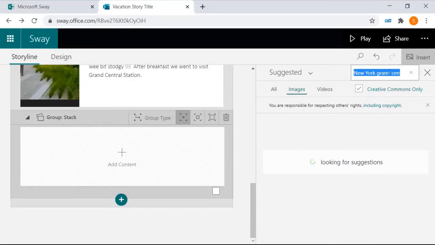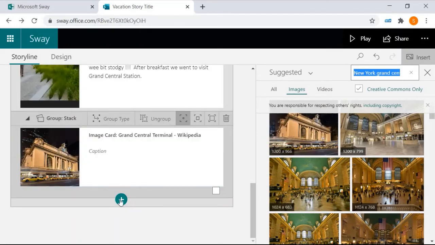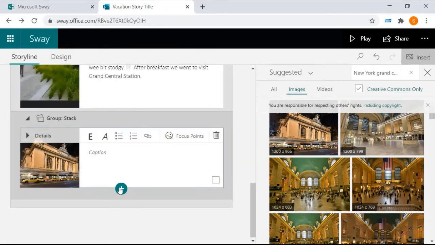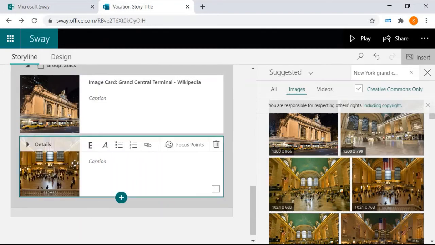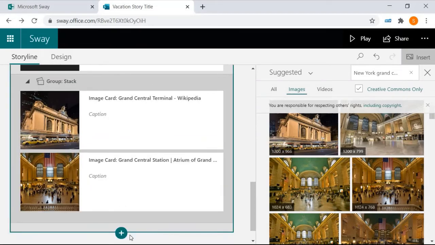So I typed in New York Grand Central Station. There we go. That is Grand Central Station. So I'm going to pop some of these pictures in here. Now, let's have a wee think, because this bit always confuses me. There we go, another picture there. Now, there's that grey border again. It means this is all grouped together in one big thing. And if I click here, that's going to add a whole different thing. But I want to add more pictures into this stack, which is this grey box.